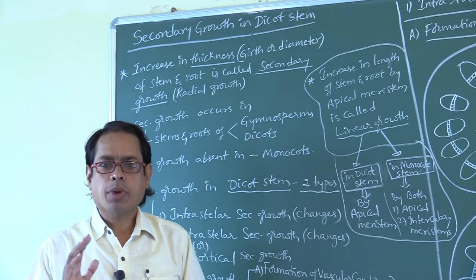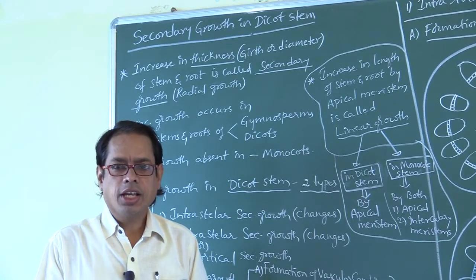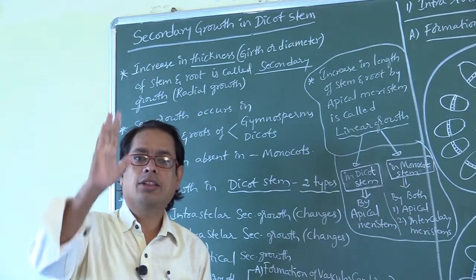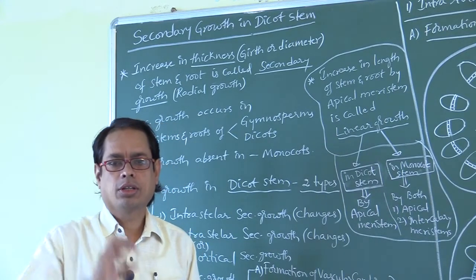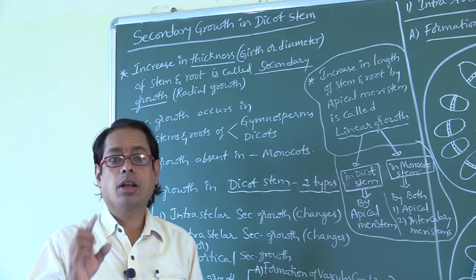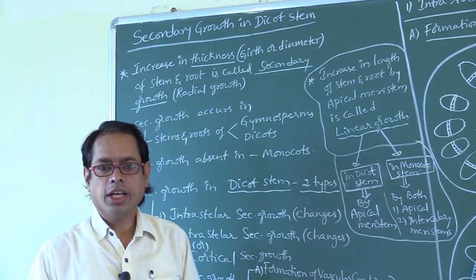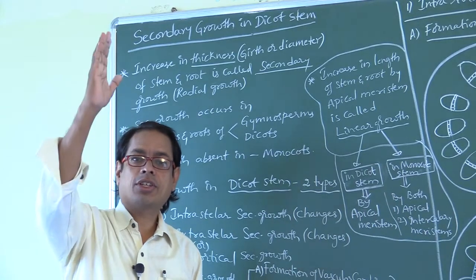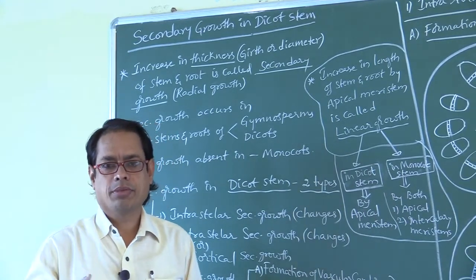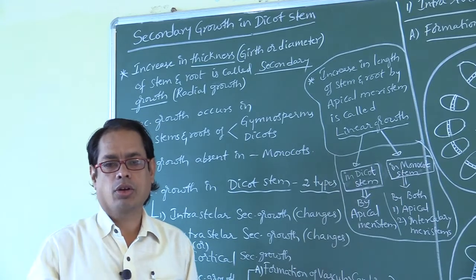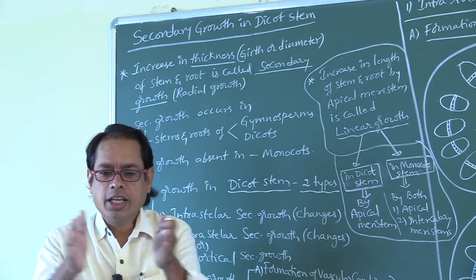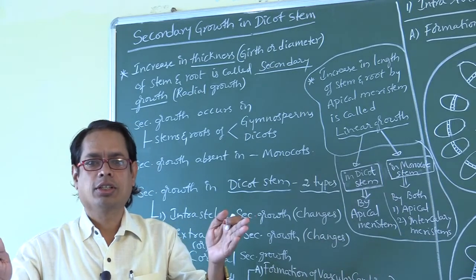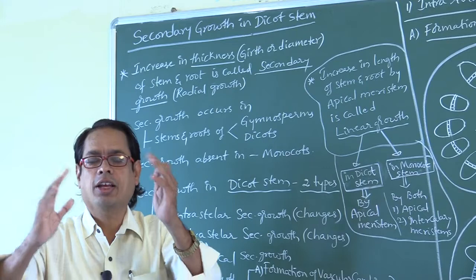Primary growth means increase in length of stem and root by apical meristem. Increase in length of the root and increase in length of the stem by apical meristem is called primary growth. Increase in thickness of stem and increase in thickness of root is called secondary growth.